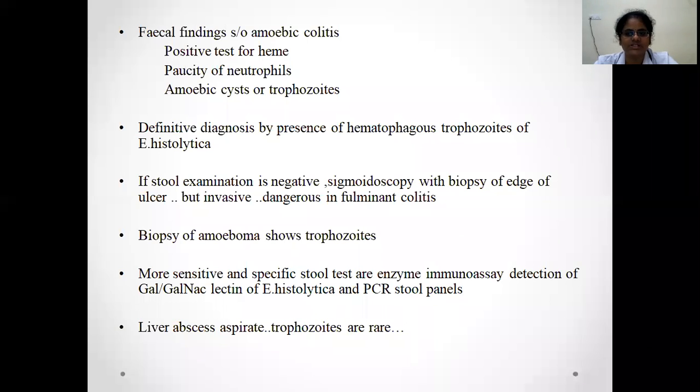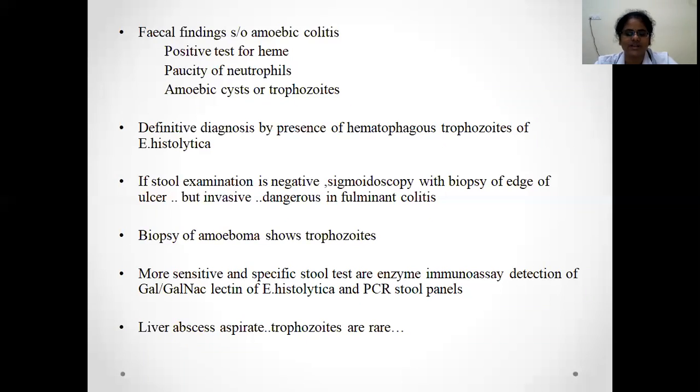If stool examination is negative, we can do sigmoidoscopy with biopsy of the edge of the ulcer. You can get the trophozoites, but it is an invasive procedure and it is very dangerous in fulminant colitis. Biopsy of the amoeboma shows trophozoites. The most sensitive and specific stool test is enzyme immunoassay detection of the Gal/GalNAc lectin of Entamoeba histolytica, and PCR stool panels.